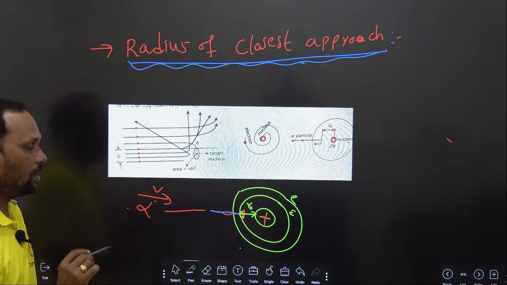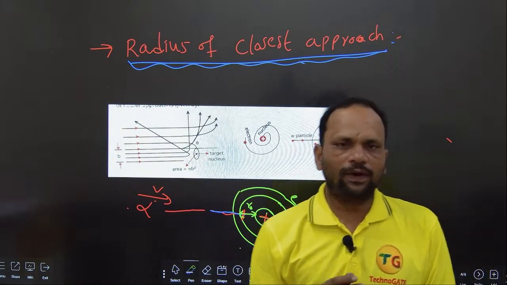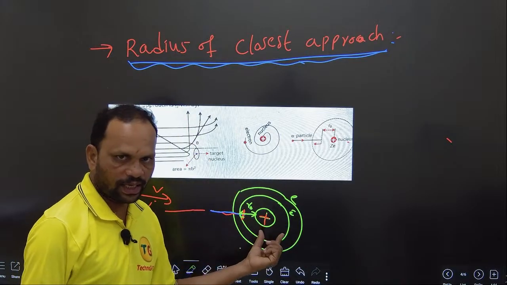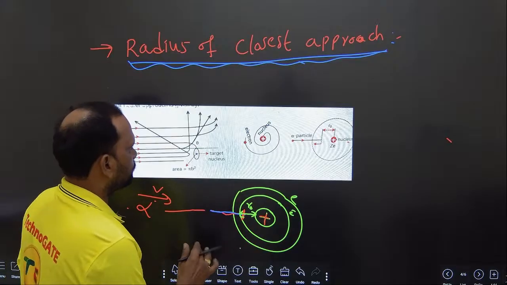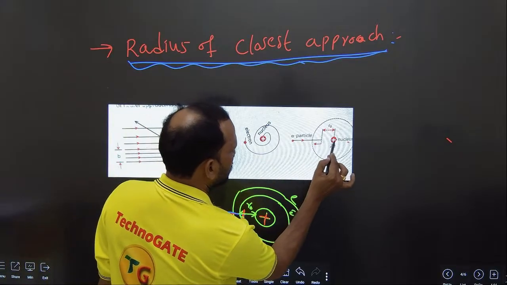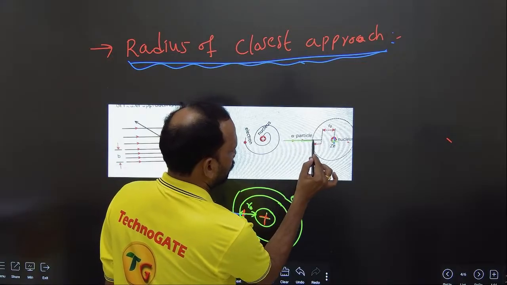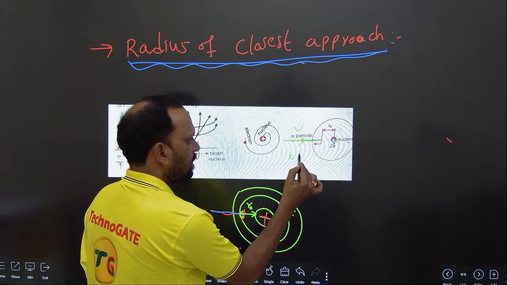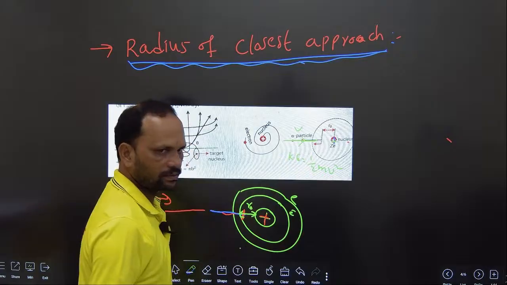So the least distance between the alpha particle and the nucleus of the gold foil is nothing but the radius of closest approach. Here is the nucleus. The alpha particle is coming towards the nucleus with some velocity, which gives it kinetic energy. How much kinetic energy? 1/2 mv square.